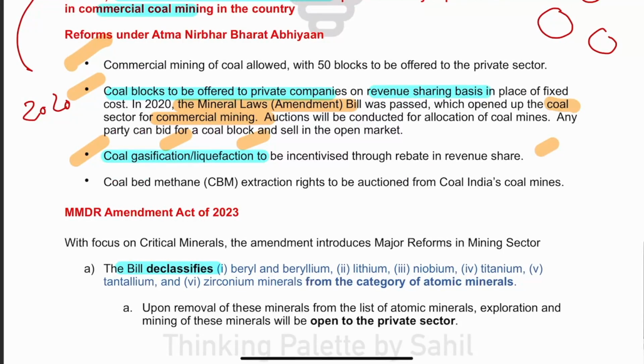We'll understand that also when we discuss the coal. And also rights were to be given for extraction of coal bedded methane from the mines of Coal India. So coal bedded methane is a gas which is often found in the coal mines. So for extracting it also, the auctions will be made. These were the changes that came.